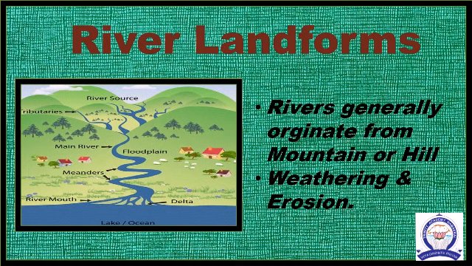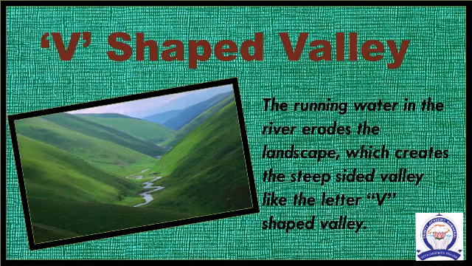Now, rivers generally originate from a mountain or hill. The place of origin of the river is known as its source. The place where it joins a lake, sea, or ocean is known as the river mouth. V-shaped valley. The running water in the river erodes the landscape, which creates a steep-sided valley like the letter V, known as a V-shaped valley.